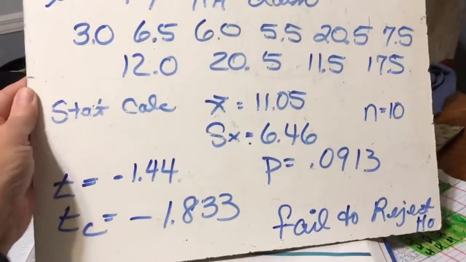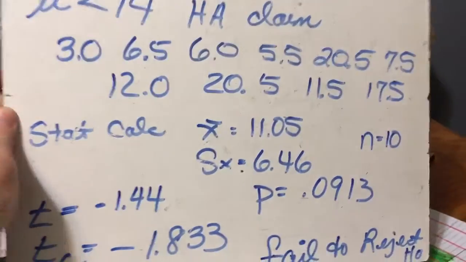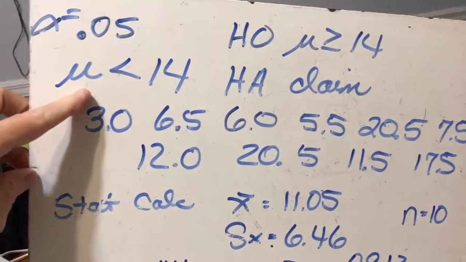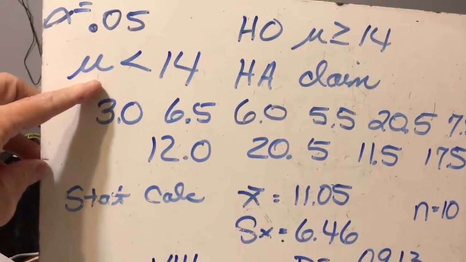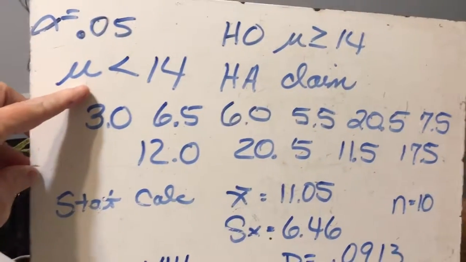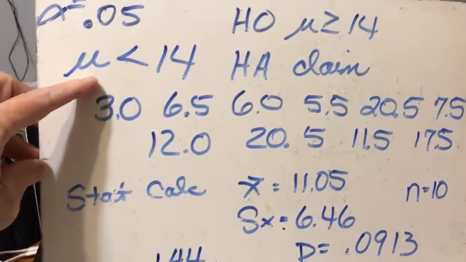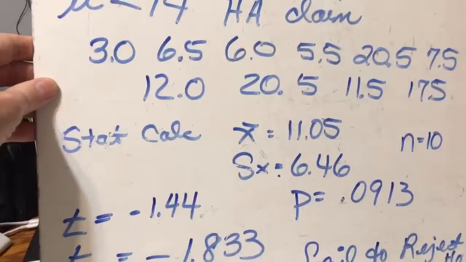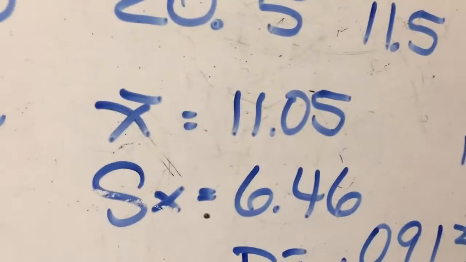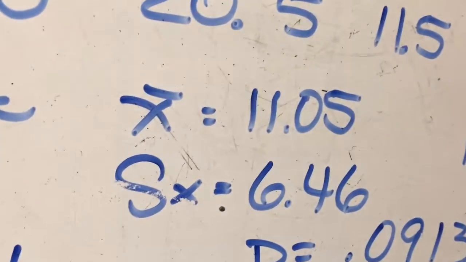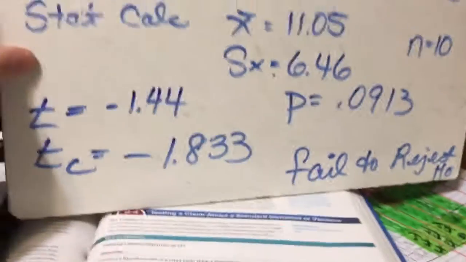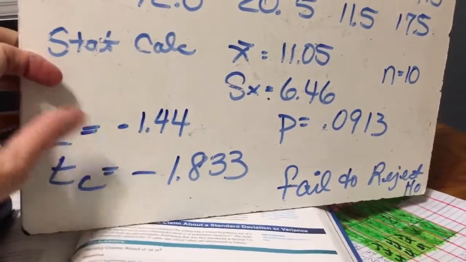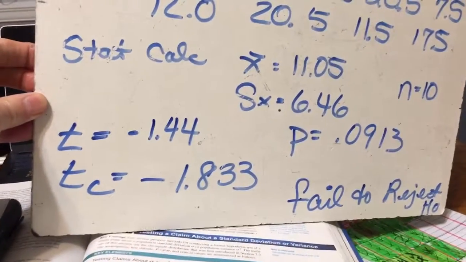So here's my big board, okay, and up here I have my alpha. I've got my H sub A, which was given to me. That is my claim. And my H sub 0 is mu is greater than or equal to 14. Here's all my data. And then I've got my statistics right there. So I've got what I need. Now I'm supposed to find my test statistic, my critical value, my p-value, and decide on what to do.